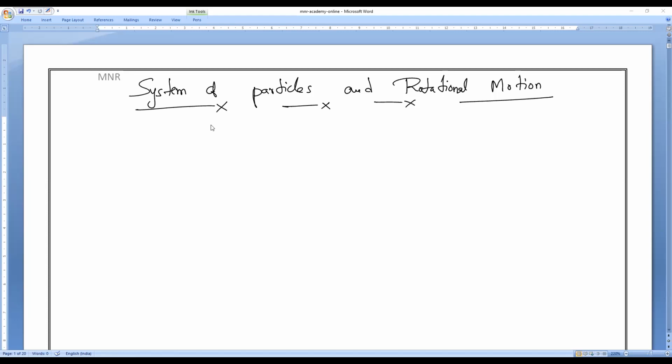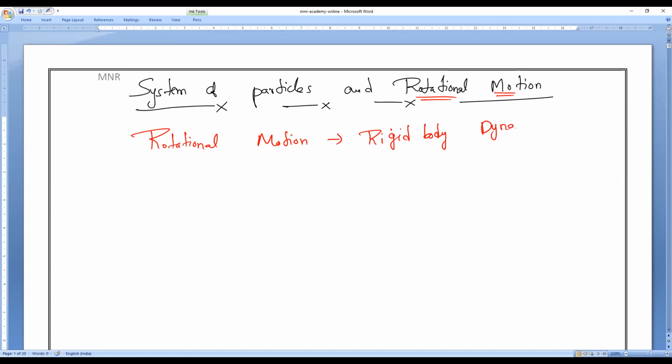the introduction of this. System of particles and rotational motion. First, what do you mean by rotational motion? That is very important. Rotational motion is about rigid body dynamics.